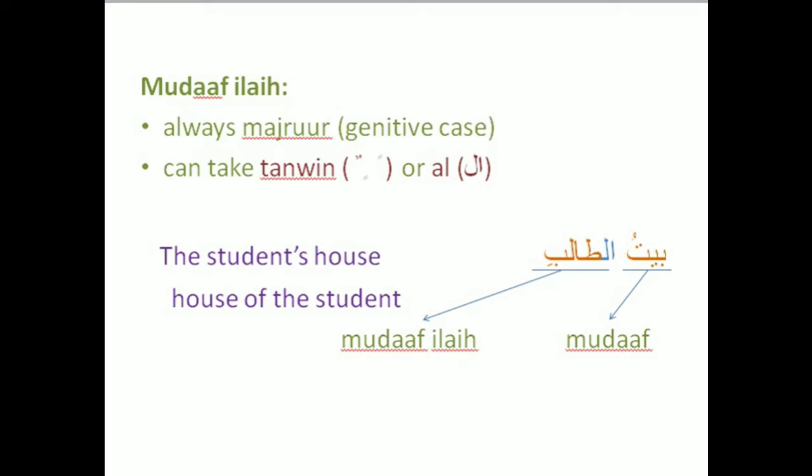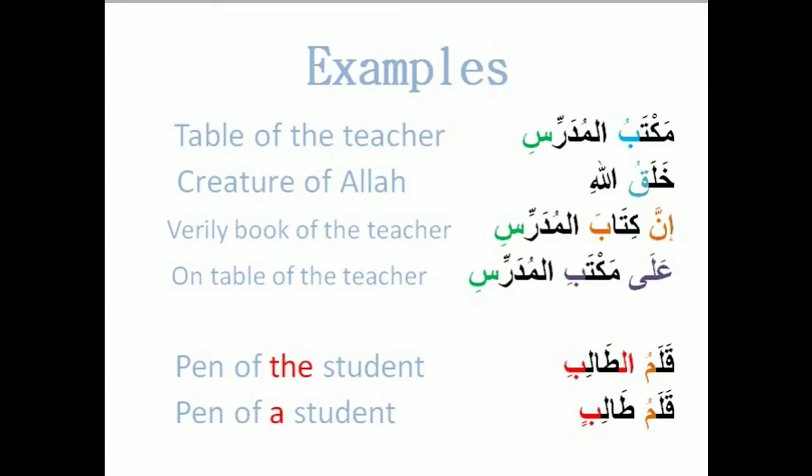The examples now. Okay, here are some examples of mudaf and mudaf ilaih or idafa. Maktabul mudarrisi, khalaqullah, inna kitabal mudarrisi, ala maktabil mudarrisi, qalamut talibi, qalamu talibin. Maktabul mudarrisi: maktabu, the sound ending is dhamma here.